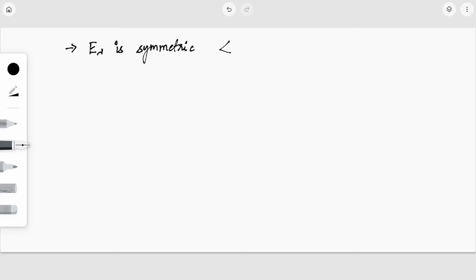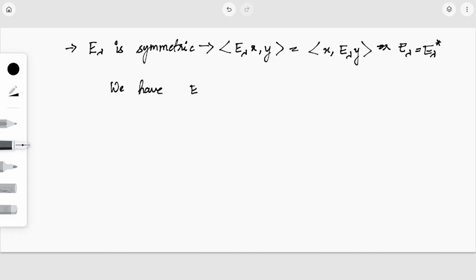That is, the inner product ⟨E_λ x, y⟩ should be equal to ⟨x, E_λ y⟩, right? Or I can write it as E_λ should be equal to E_λ star, both are same. So we'll show this as true. So we have ⟨E_λ x, y⟩, which can be written as ⟨e_λ(A) x, y⟩, the inner product, right?